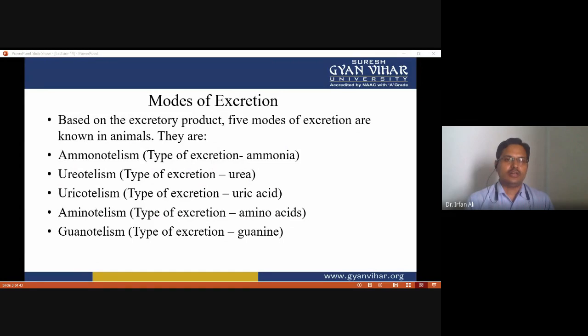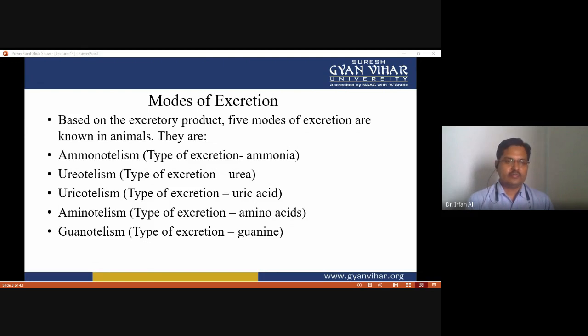Based on the excretory end product, there are five modes of excretion found in organisms. Ammonotelism: the organism excretes ammonia as the end product. Ureotelism: the end product is urea. Uricotelism: the end product of amino acid or protein catabolism is uric acid.